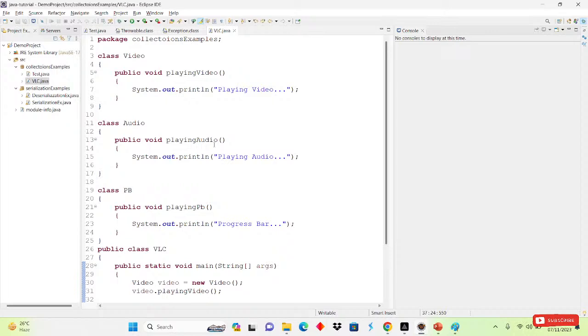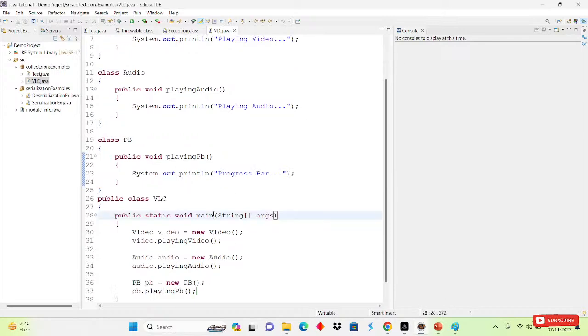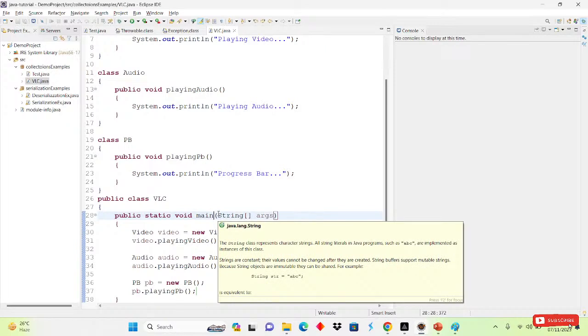Yes, playing video, then playing audio, and then playing progress bar, right? These are all the things you will get: playing video, then playing audio, and then progress bar. So how will this be called? Simply when we execute this, we get playing video, playing audio, progress bar. Yes, that is the only thing.